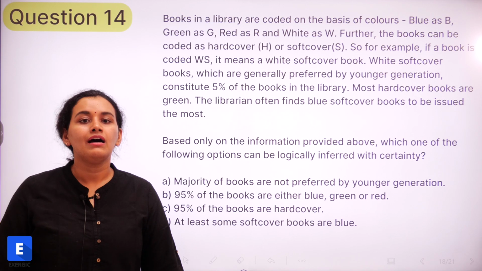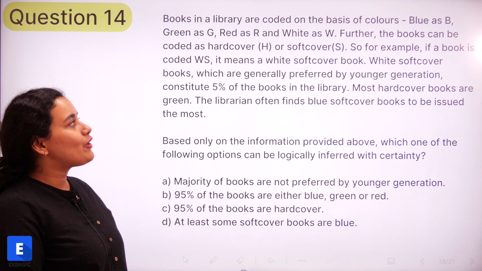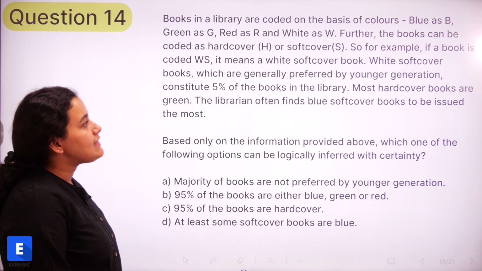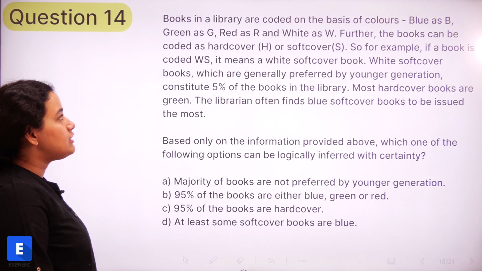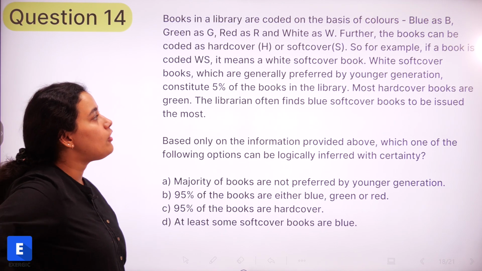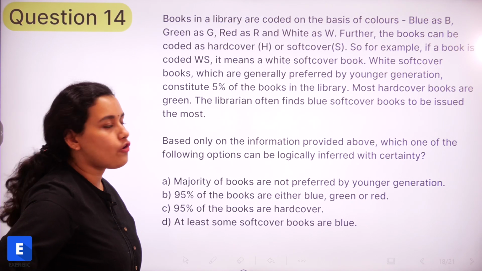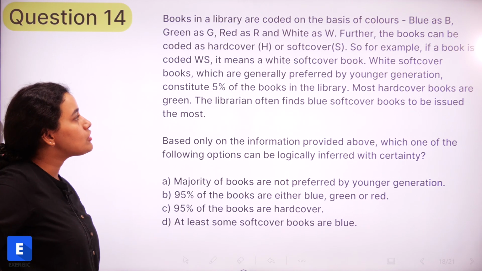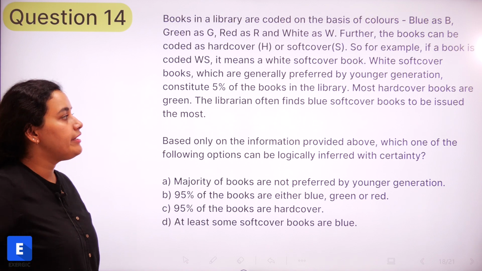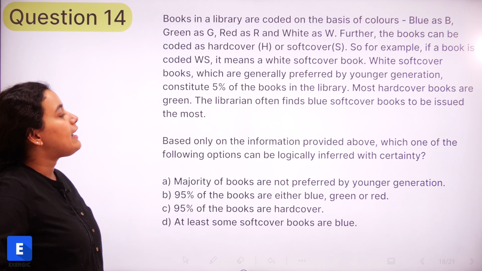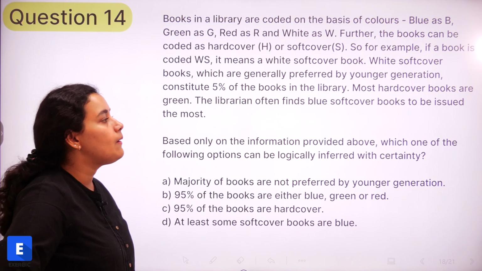Please pause the video, read it carefully, attempt it, and then you can play the video. Books in a library are coded on the basis of colors: blue as B, green as G, red as R, and white as W. Further, the books can be coded as hardcover H or softcover S. So for example, if a book is coded WS, it means a white softcover book. White softcover books, which are generally preferred by younger generation, constitute 5% of the books in the library. Most hardcover books are green, and the librarian often finds blue softcover books to be issued the most.